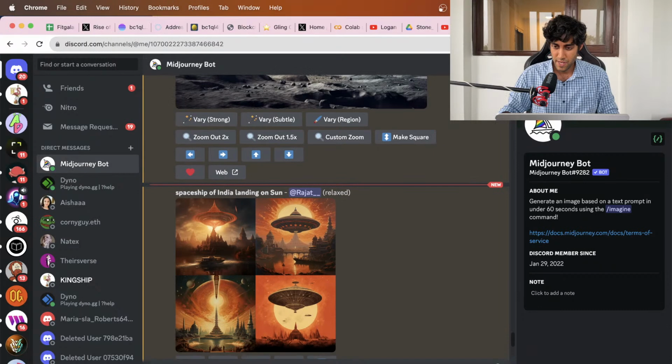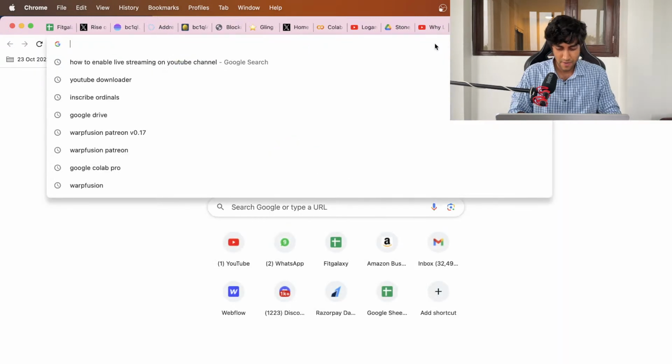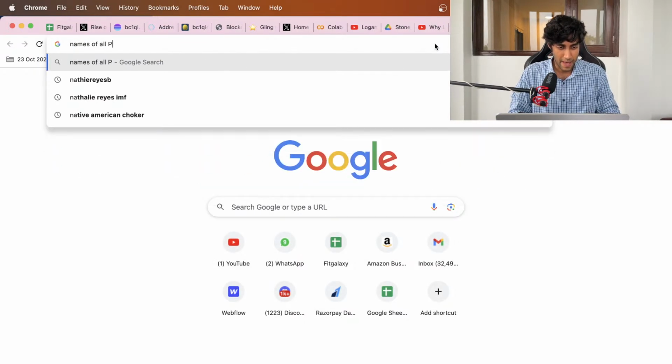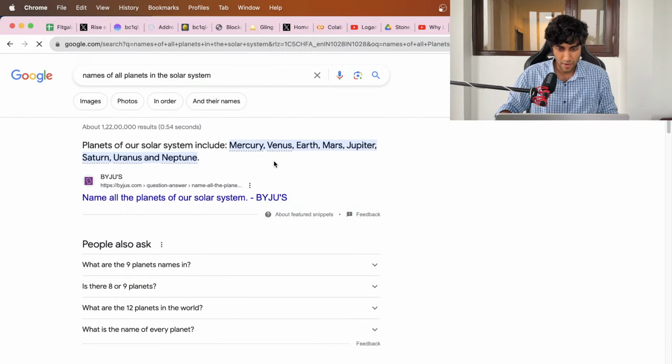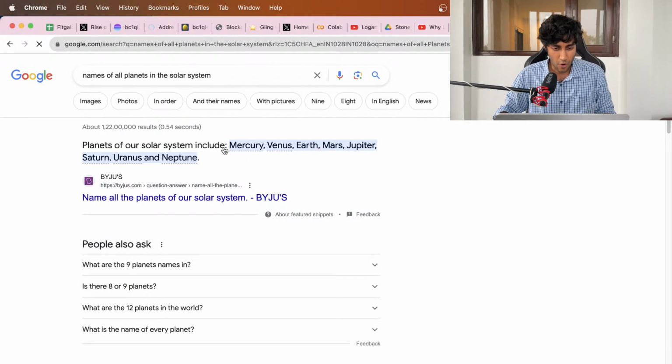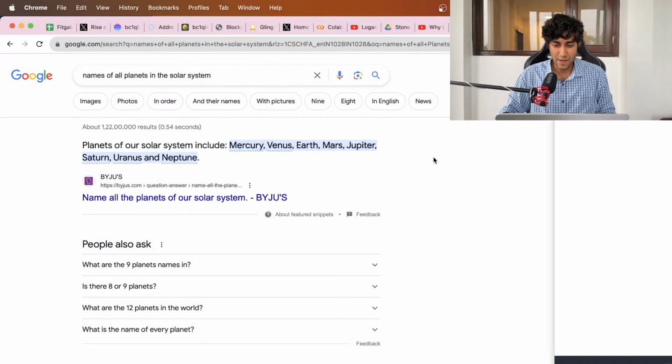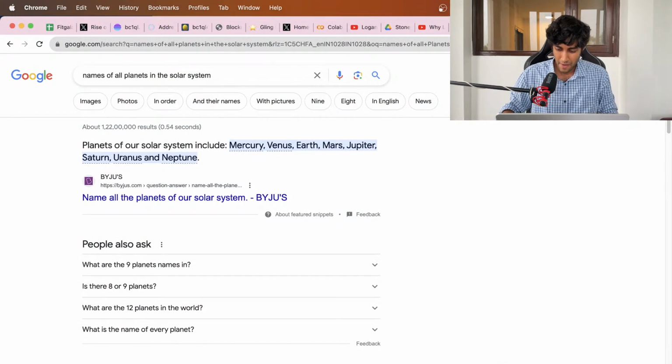Now what we're going to do is quickly first take out names of all planets in the solar system. Let's quickly get them all out in order, which is Mercury, Venus, Earth, Mars, Jupiter, Saturn, Uranus and Neptune. So let's start with the Chandrayaan itself. Let's start with the moon, right?